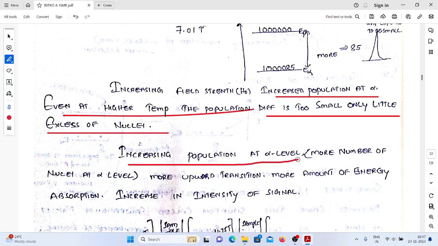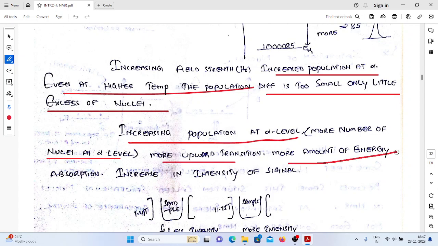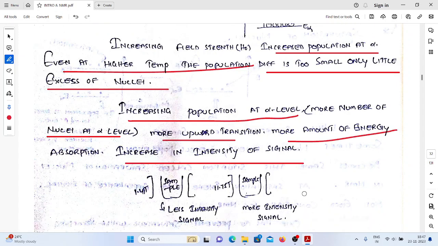Increasing population at alpha level, more number of nuclei at alpha level, more upward transitions, more amount of energy absorption, increasing in the intensity of the signal. This is the point which we need to remember, right? If you have more number of nuclei at the lower level, what happens? More number of absorptions takes place, thereby whatever signal we are having, that signal intensity is going to be increased.